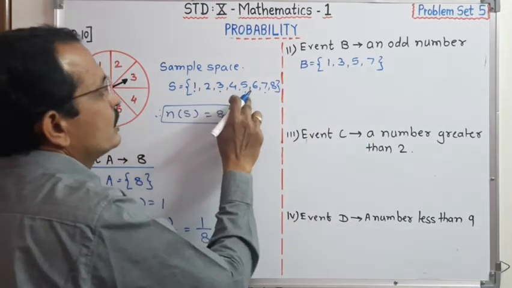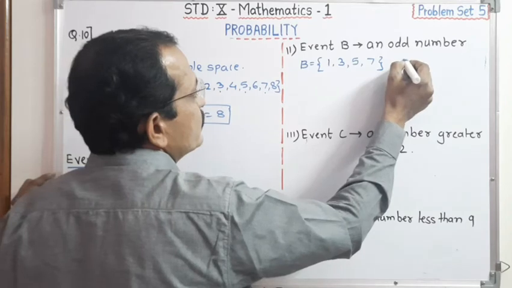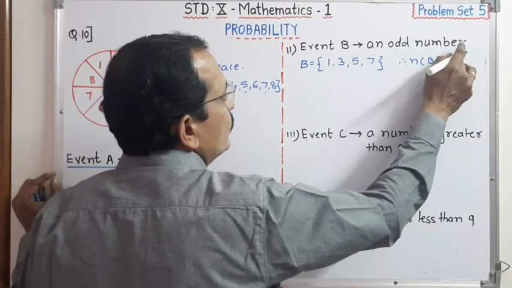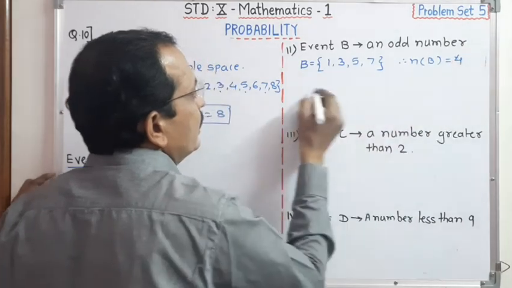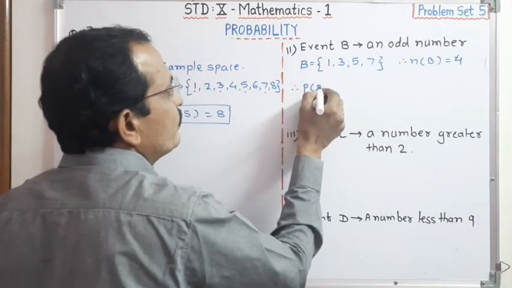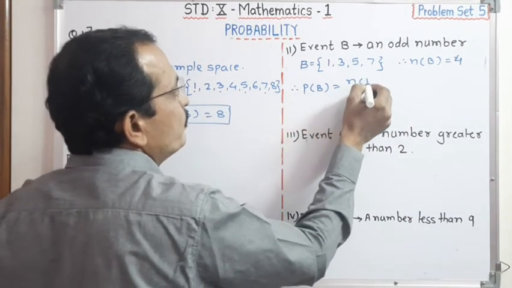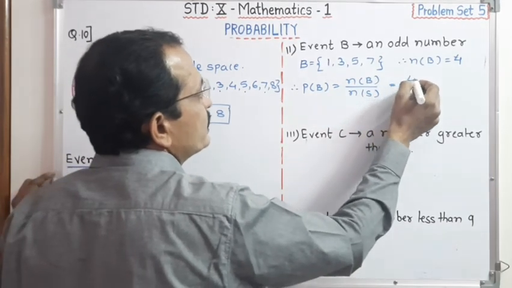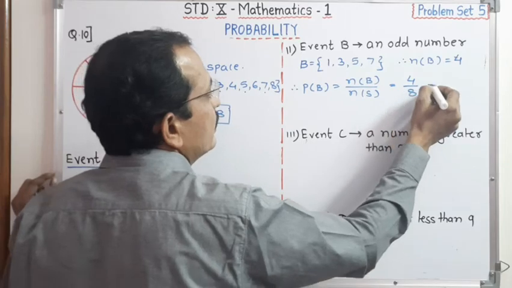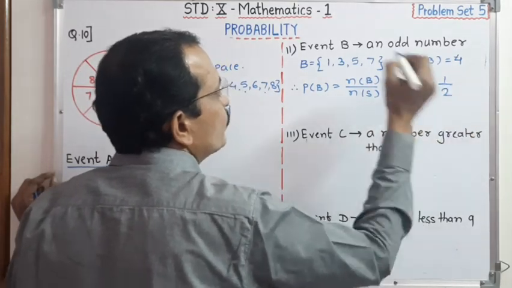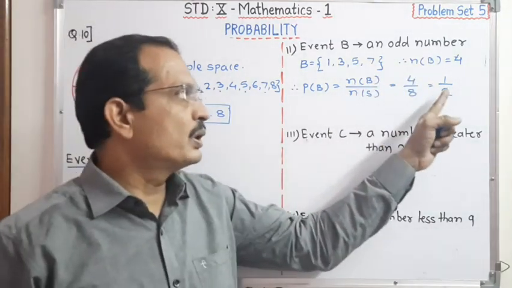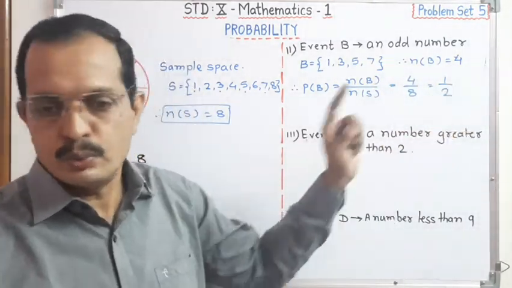Therefore, dear student, n(B) is equal to 4, and the probability of event B is equal to n(B) upon n(S), which is 4 upon 8. Therefore it is 1 upon 2. So the probability that the arrow rests on an odd number is 1 upon 2.